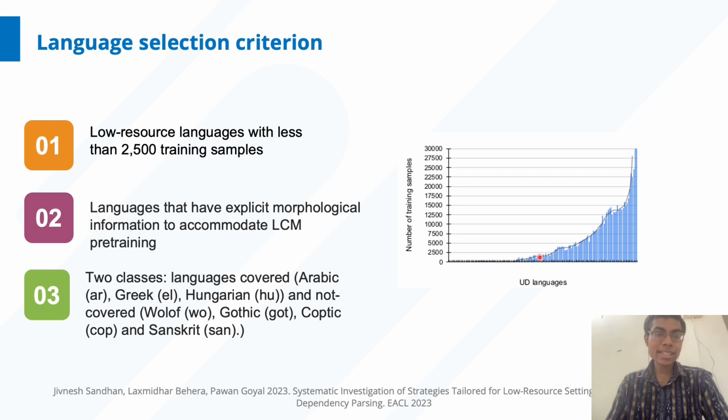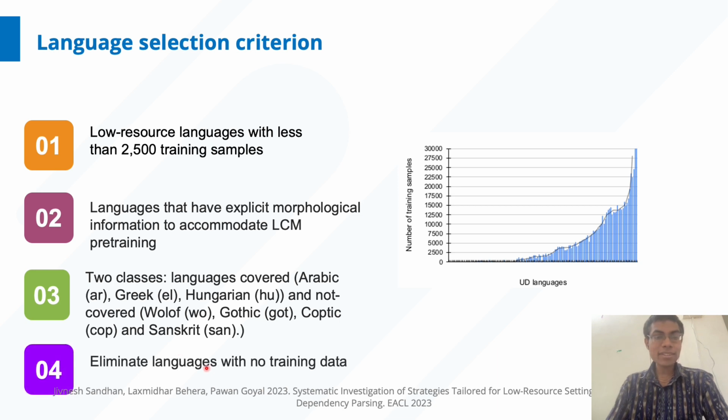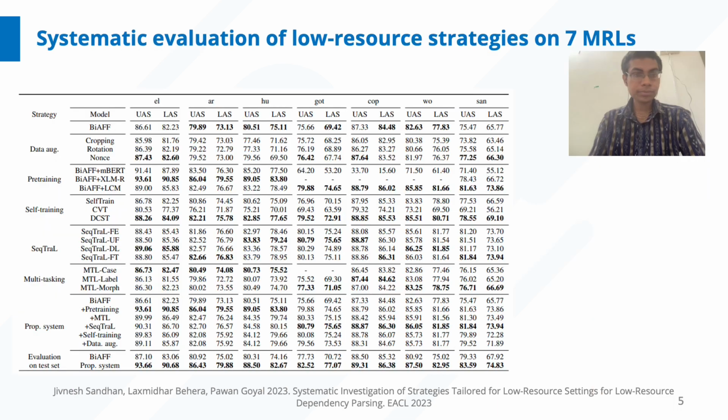Again, we divided the existing languages into 2 classes: languages which are covered in the multilingual pre-trained language modeling, and another category which are not covered. So in the first category we got Arabic, Greek and Hungarian, and in the next category Wolof, Gothic, Coptic and Sanskrit, and we eliminated the languages with no training data.